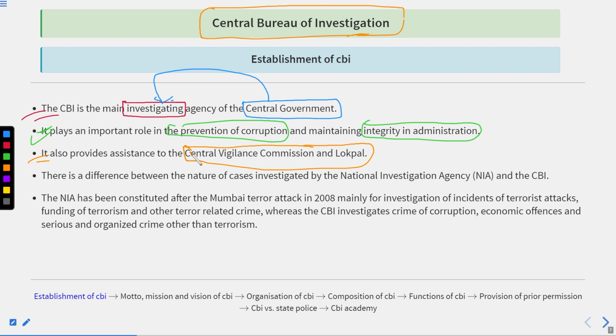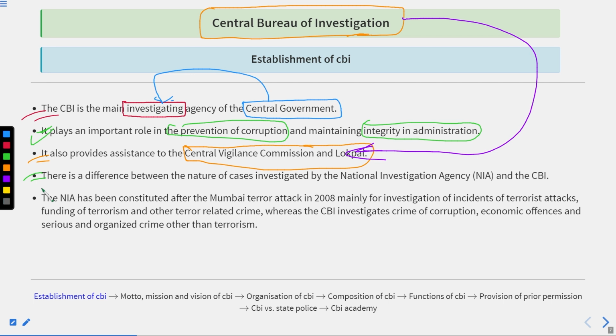So CBI by its own could conduct the investigation and also has the responsibility to assist organizations like the CVC and the Lokpal in maintenance of the integrity in the administration and preventing corruption. Got it?